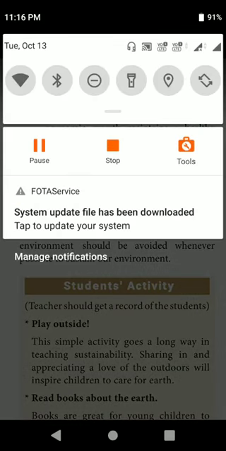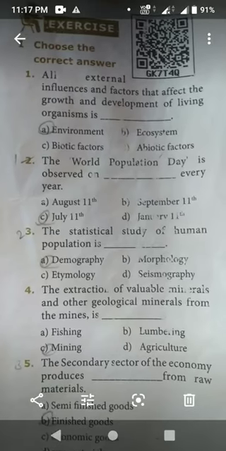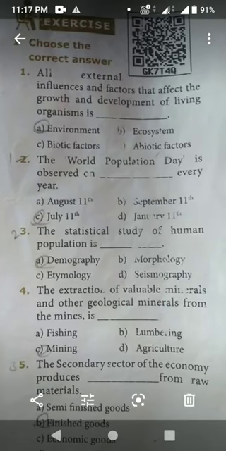So this lesson is over. Next, we can see the answer to the question. Okay. First, choose the correct answer. First one: all external influences and factors that affect the growth and development of living organisms is dash. That is option A, environment. Next, second one: the World Population Day is observed on dash every year. July 11th, option C. Third one: the statistical study of human population is dash. Demography, that is option A.